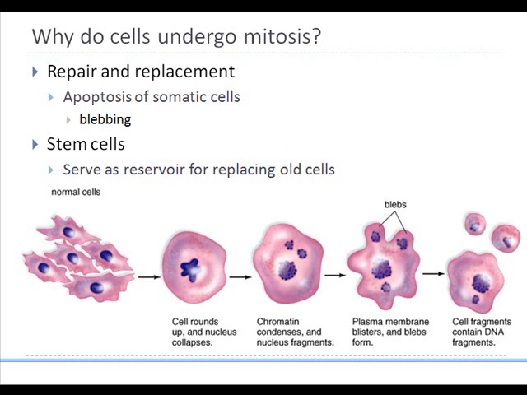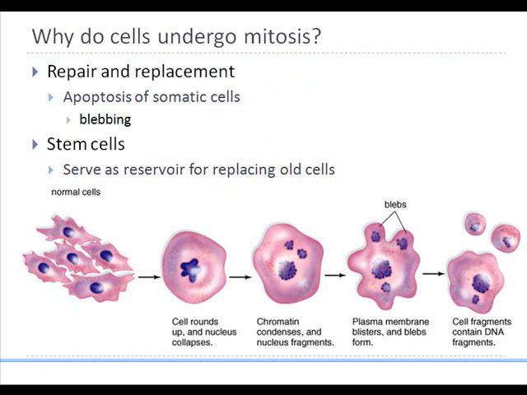Now, somatic cells are those cells that are not a part of reproductive organs. So other than the eggs and the zygote, all the other cells are called somatic cells. So this is a term which is really related to mitosis.